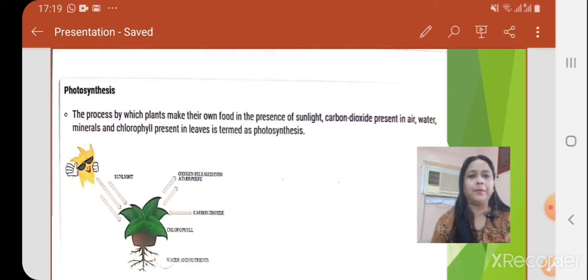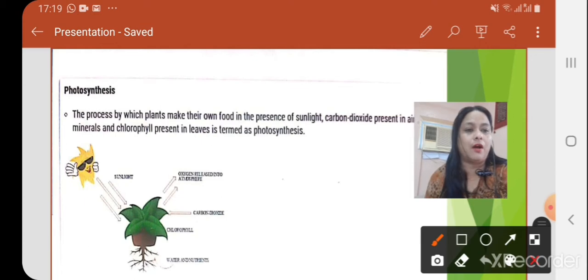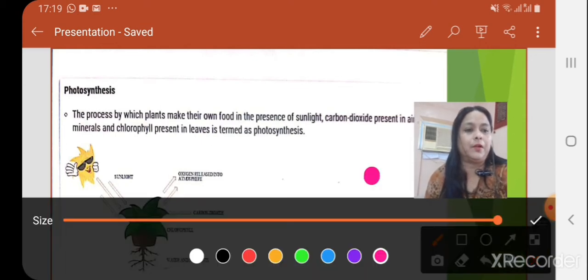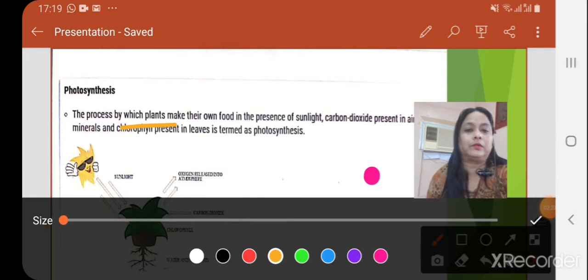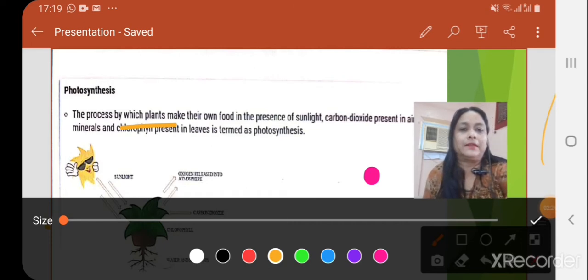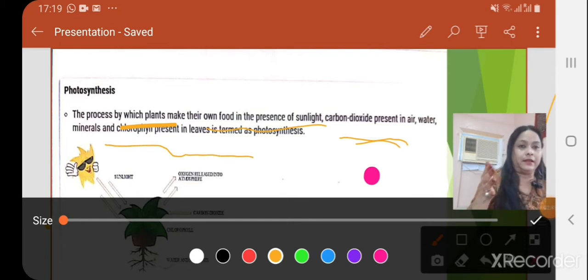So let's start. Here you can see on your screen the process by which plants make their own food in the presence of sunlight, carbon dioxide from the air, water, minerals, and chlorophyll present in the leaf is termed photosynthesis.